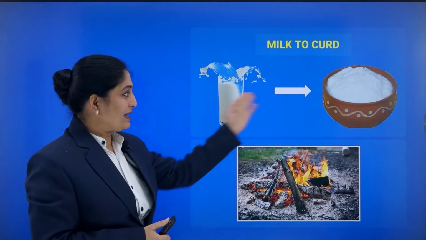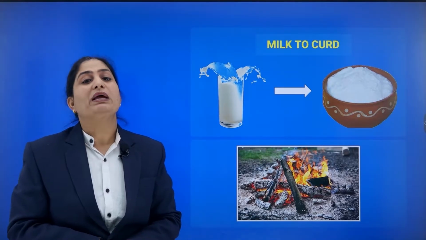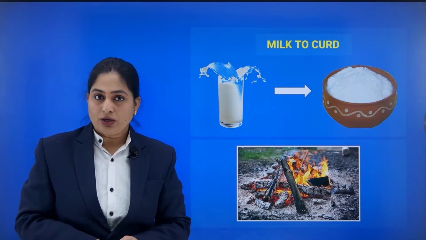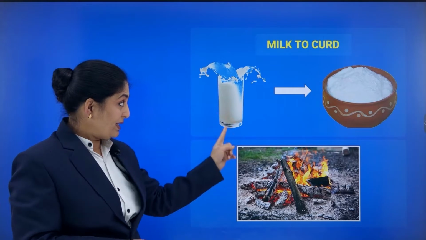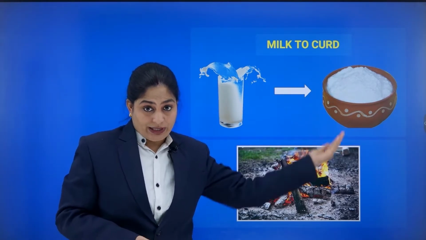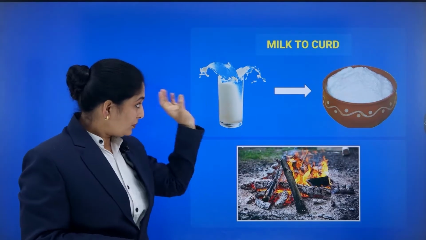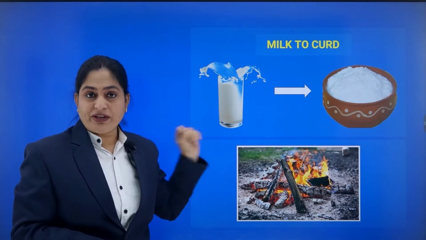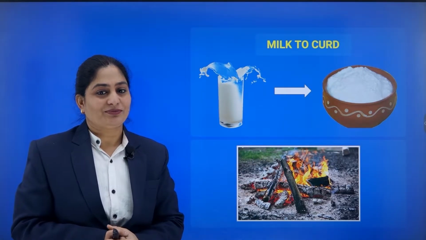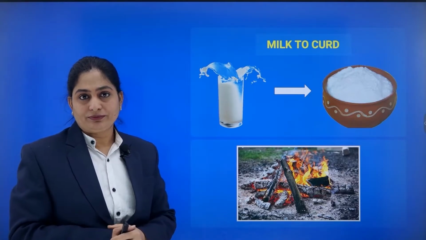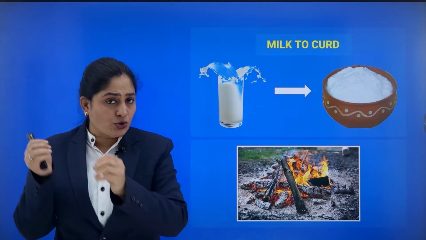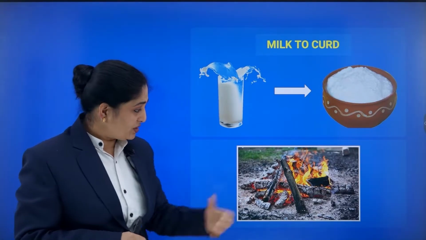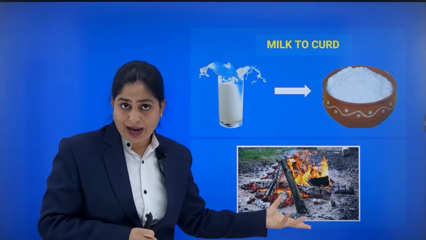You can see the example we have discussed just now, milk into curd. So this is again a chemical change. Milk can be changed into curd, but the reverse is not possible. A new substance has been formed which has different composition from the previous one. Chemical change. Burning of wood. Once the wood is allowed to burn, what will happen? It changes into coal. It changes into ash.